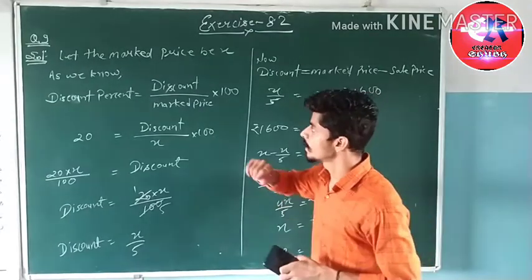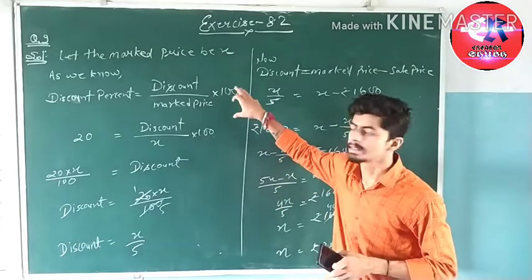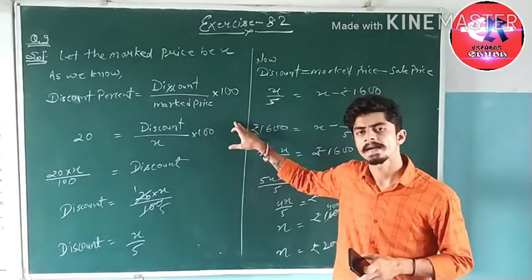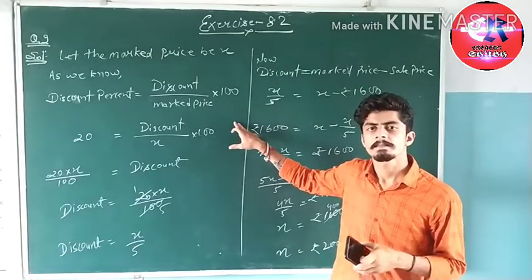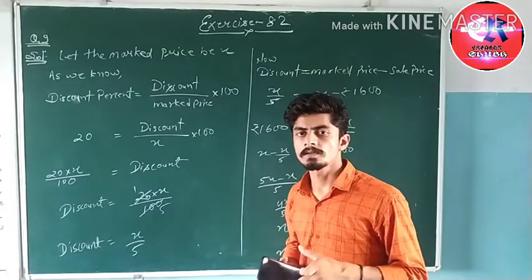As we know, the discount is given on the market price. Here we have to find the market price of the skates, and a 20% discount is given.